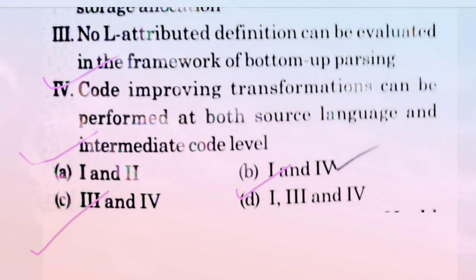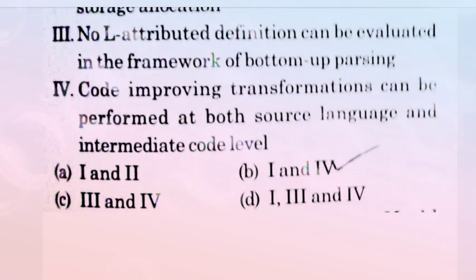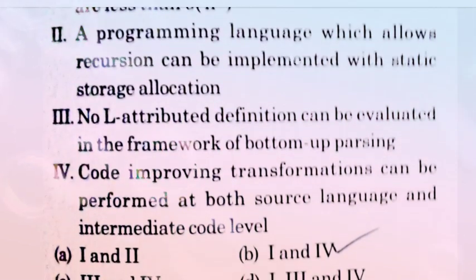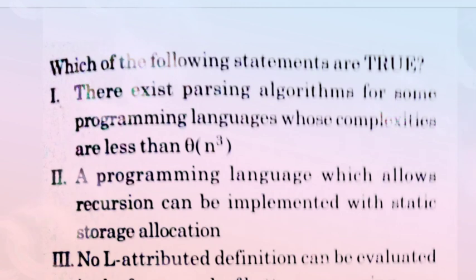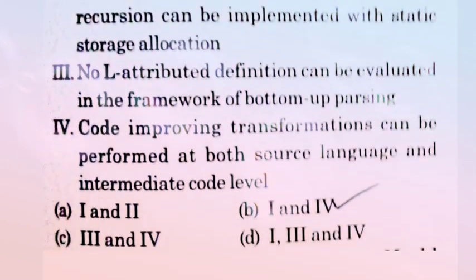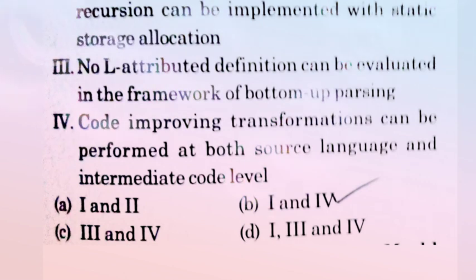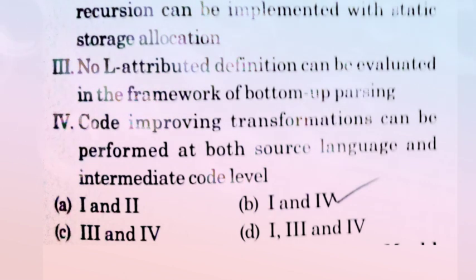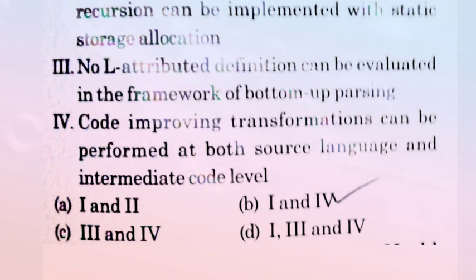level. So the correct answer for this question is option B. Here the fourth statement is correct, as well as the first statement. Why? Because we know that for a programming language, the complexity may or may not be less than n cube; it is based on the parsing algorithm. And for the code improving transformation, it can be performed at both the source language and intermediate code language. So it is also a correct statement. So option B is correct.